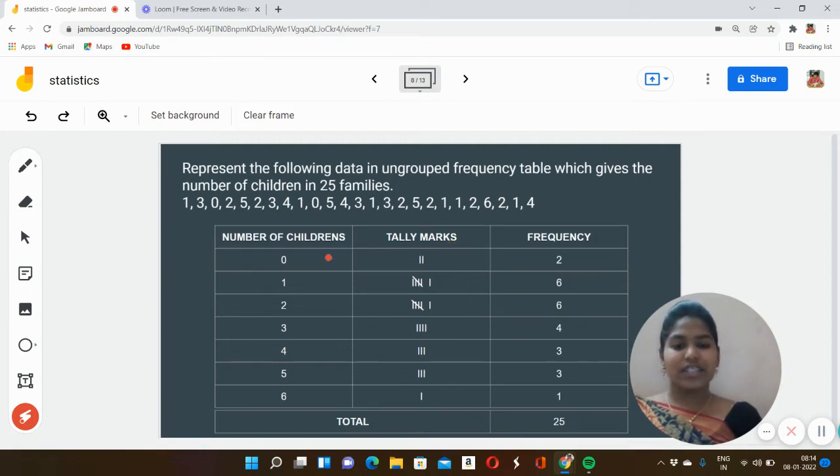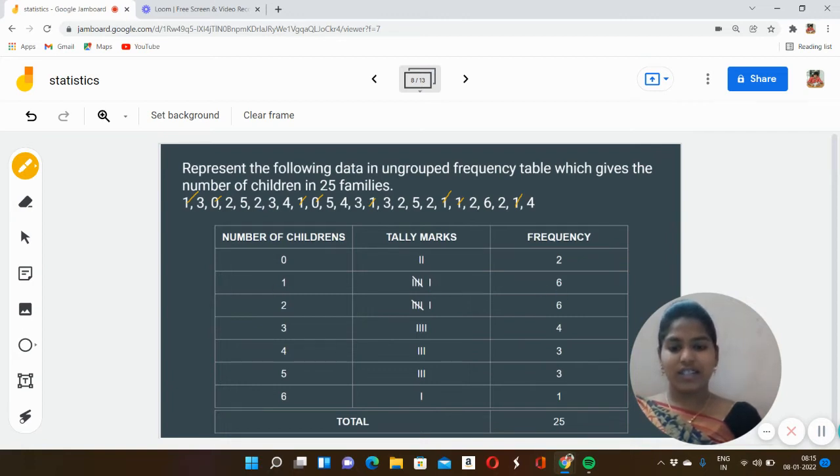For tally marks, let's see how many of them have zero child. One, two. Two families have zero child. So two vertical lines. Now let's move on to one. One, two, three, four, five, 6. So four vertical lines, and the fifth one should be a cross line, so it will be easy for us to count, and another vertical line.